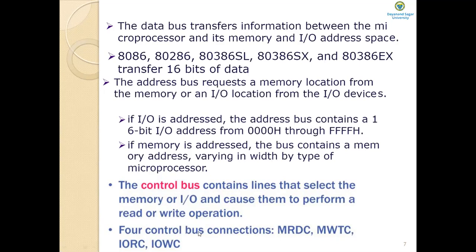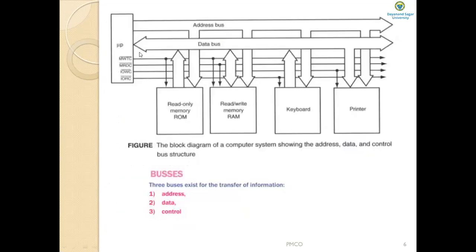And how many control signals are there on this control bus? There are 4 control bus connections. Which are those? MRDC, MWTC, IORC, and IOWC. MRDC stands for memory read control, MWTC stands for memory write control, IORC stands for input output read control, and IOWC stands for input output write control. Observe the diagram here. These are the control signals, which are connected to the memory and the IO devices.